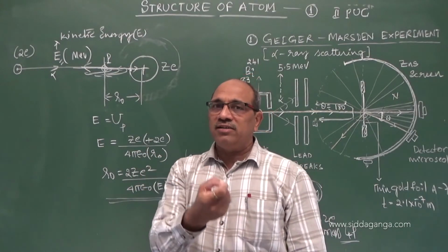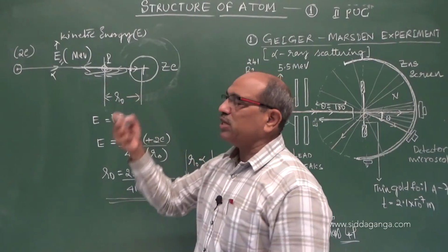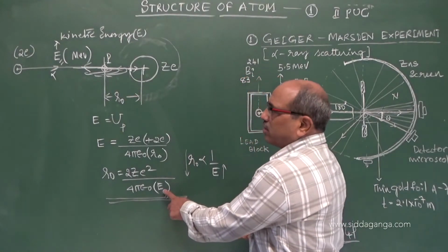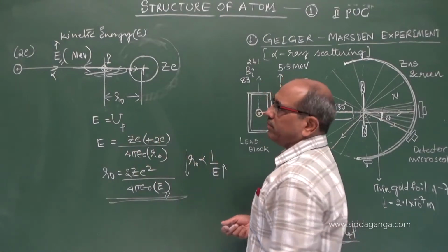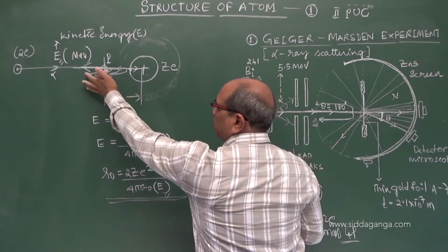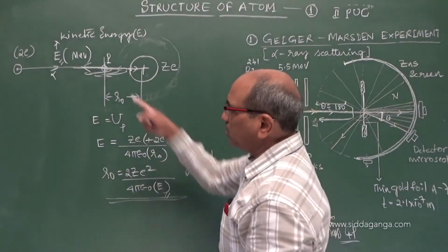This is the hint by which Rutherford thought the exact size may be of the order of 10 power minus 14. Because you go on slowly increasing the energy given to the alpha particle, R0 is slowly decreasing and approaching the nucleus at one particular energy.